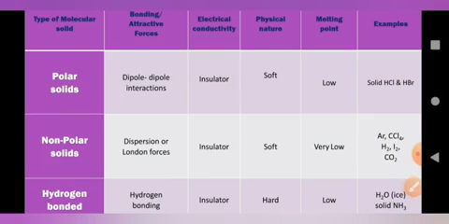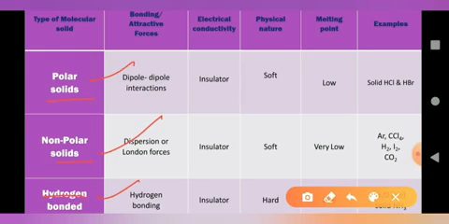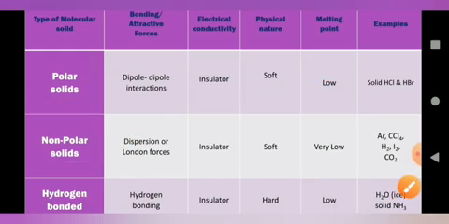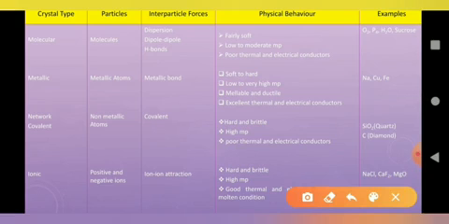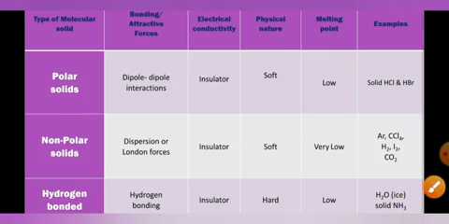Examples are molecules made up of more electronegative atoms like oxygen, nitrogen and fluorine, such as ice, solid water, and solid ammonia. This classification is important from an exam point of view: polar molecular solid, non-polar molecular solid, and hydrogen bonded molecular solid are the three types, classified by the different forces between molecules. So these are the classifications of crystalline solids.